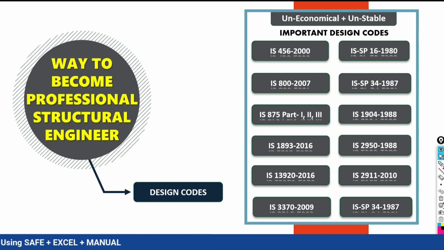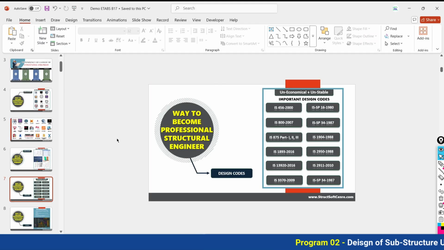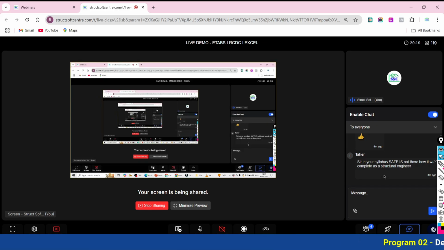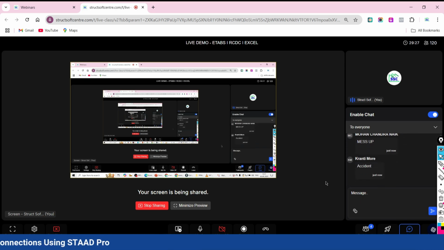So tell me what will happen. The other people are also moving over the same road, so what will happen? Can you tell me? Just write in the chat box what will happen if any person is not going to follow the traffic rules and regulations. What will happen? Just write in the chat box fast. Accident will happen. Okay, accident will be there. Very good, very good. Just write in the chat box.